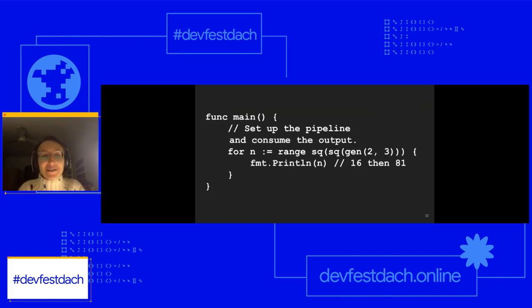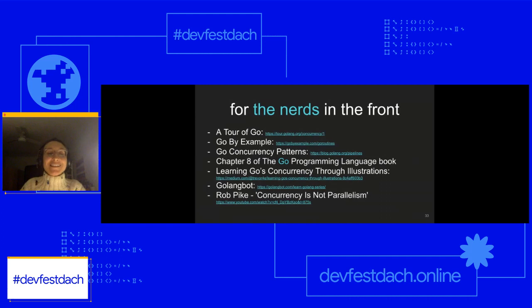This, I would want to say, is the magic of pipelines, something that I found really exciting. Definitely, I think an awesome topic for another talk that hopefully I'll give is error handling and what can go wrong, especially when dealing with real data, when we get errors when processing, and how do we handle those. And for that, I actually have a slide for the nerds in the front.